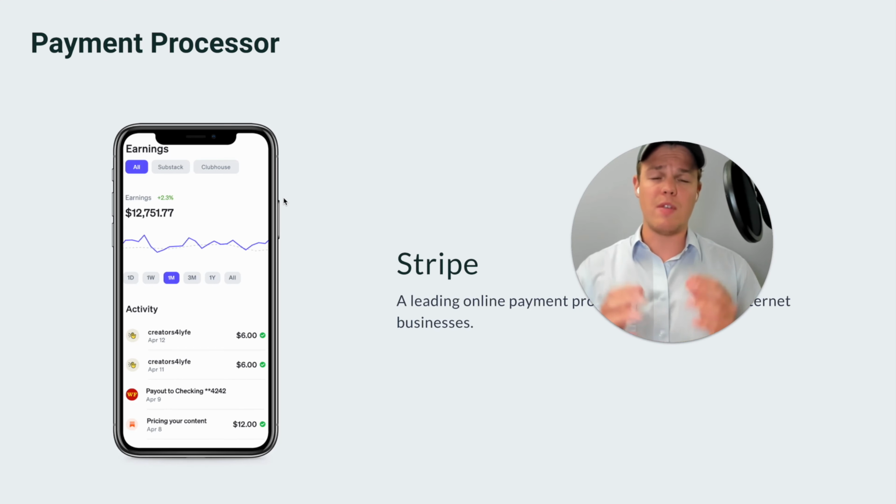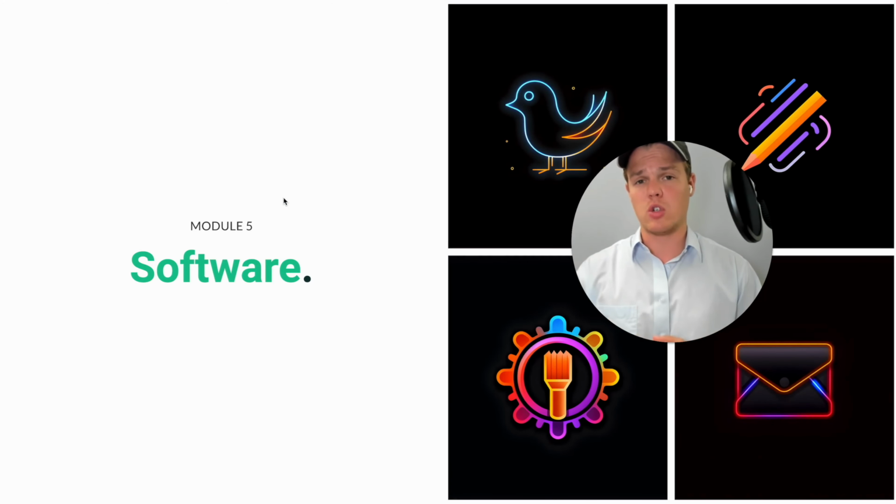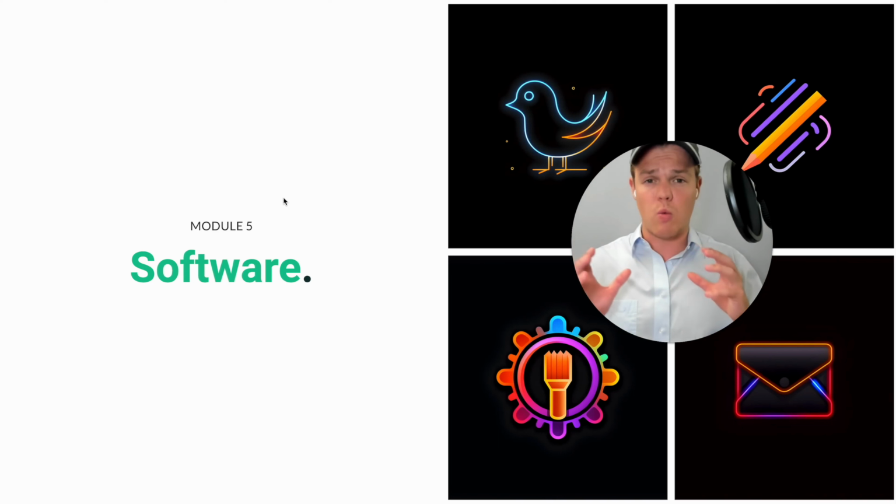Perfect. So now you know the payment processor to use and the different ways you can approach a client when it comes to payment. Let's jump into the next module of this course, which is going to be software, which is pretty important because this is going to give you the ability to understand everything associated with building an AI automation agency and the ability to access pre-built AI automations that you can start selling to clients right away.